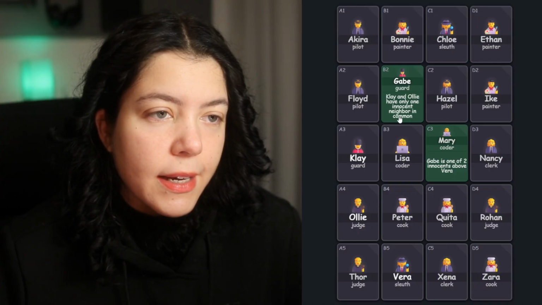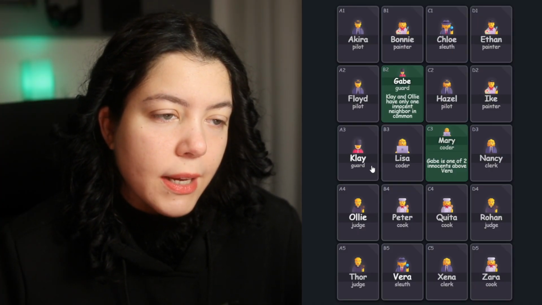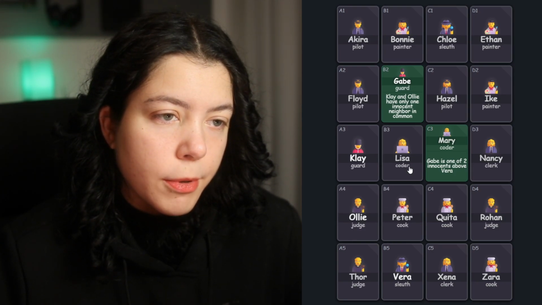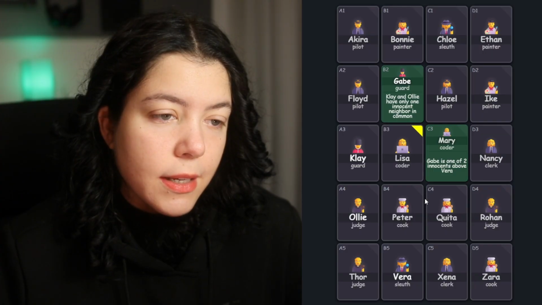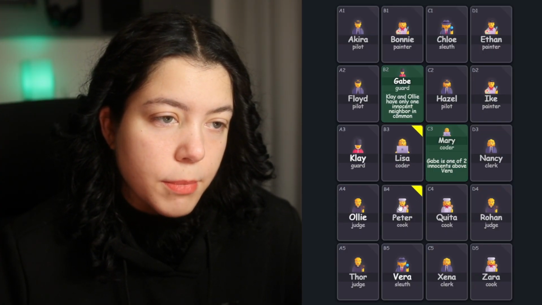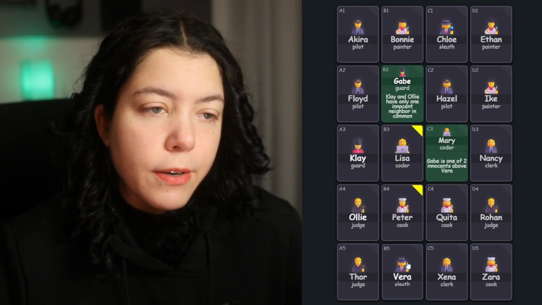Gabe says that Clay and Ollie have only one innocent neighbor in common. So Clay and Ollie have 2 neighbors in common. Only one of them is going to be an innocent. So either Lisa or Peter are going to be an innocent and the other one is going to be a criminal. But the fact is that both Lisa and Peter are above Vera.